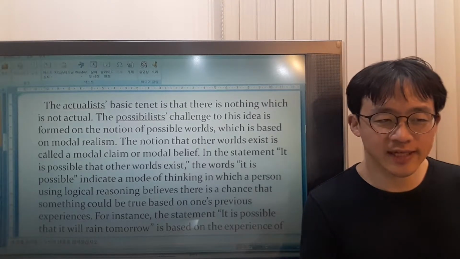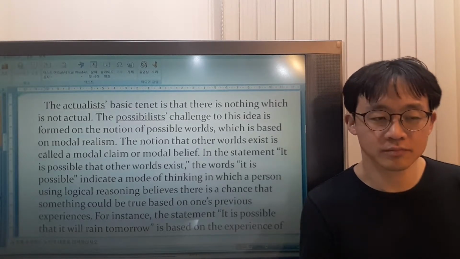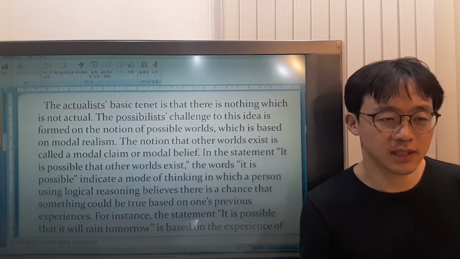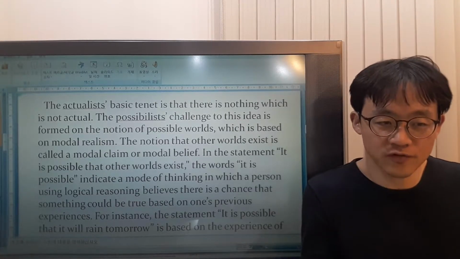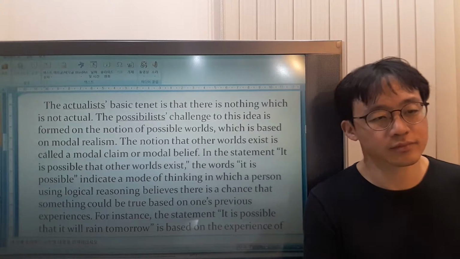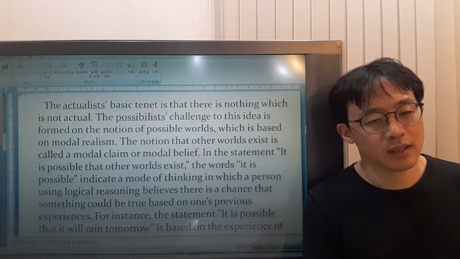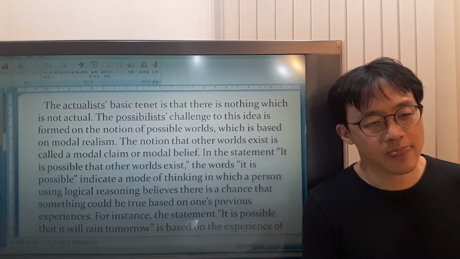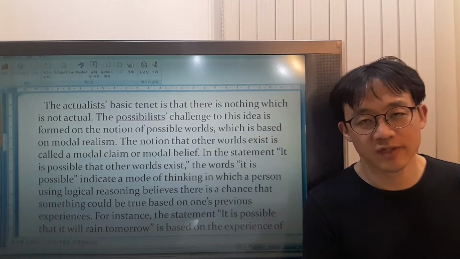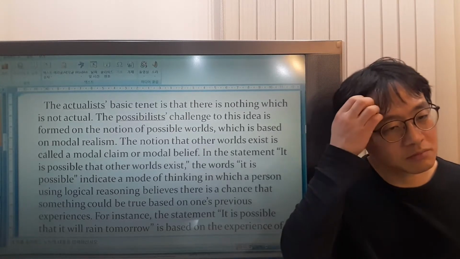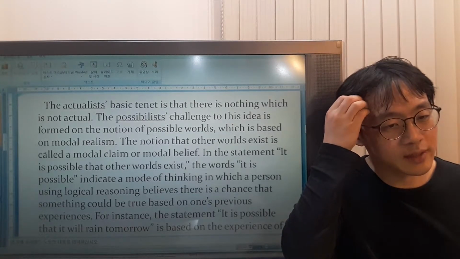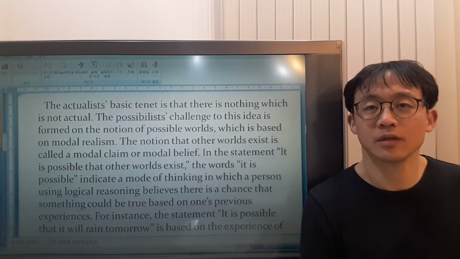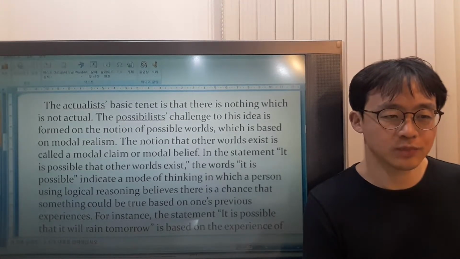The expression "it is possible" indicates a version of thinking, right? And in this thinking, a person believes that there's a possibility that something can happen based on his experiences before.